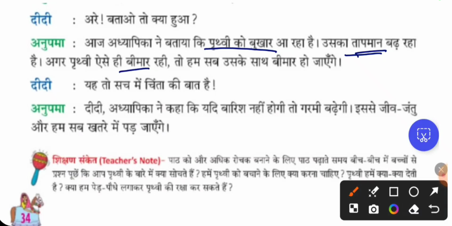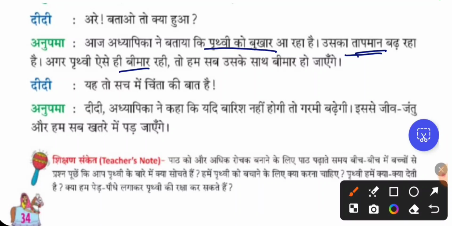So the conversation is that Anupama is very sad and Didi is asking what happened. She says the reason is that today my teacher told that the temperature on the earth is increasing and the earth is very ill. If the illness continues for the earth, it will also create illness for us.